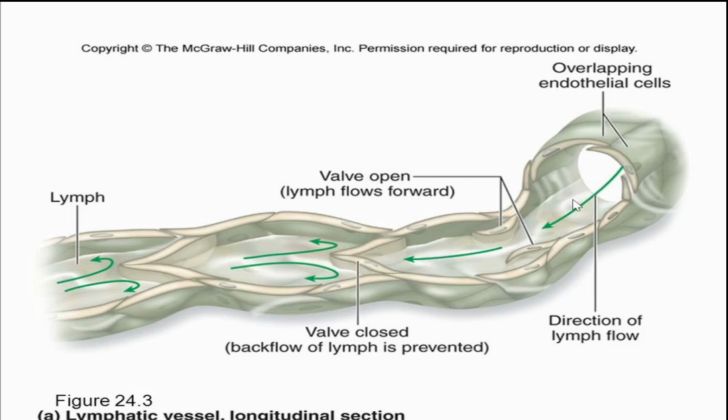And the lymph is inside this vessel, lymph is moving in this direction. Because of the pressure exerted by the lymph, the valve will open and it can move forward. After it moves, it cannot move back, because after the passage of lymph in the forward direction, the valve gets closed. That is the speciality of the arrangement of endothelial cells of the lymphatic vessel. That special arrangement of endothelial cells present in the lymph vessels is considered as valves.